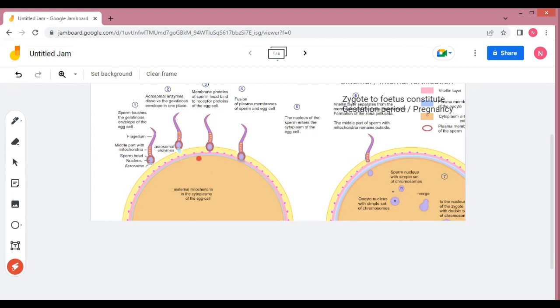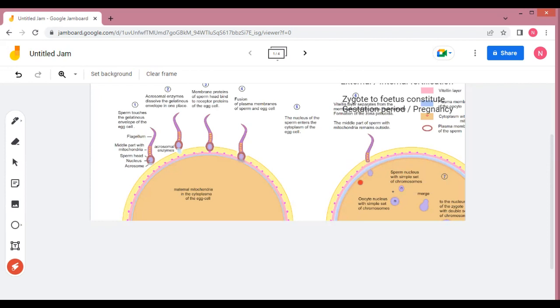Immediately after the sperm has penetrated the oocyte, the lysosomes in the outer region of the secondary oocyte, also known as the cortical granules, will release enzymes that harden and thicken the zona pellucida and form the fertilization membrane. This is referred to as the cortical reaction and this will prevent polyspermy.